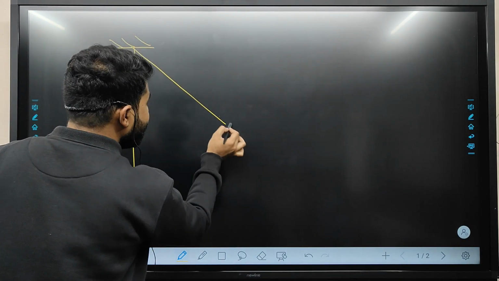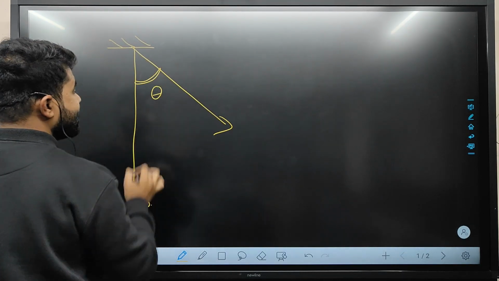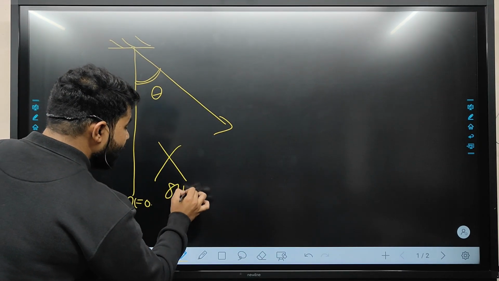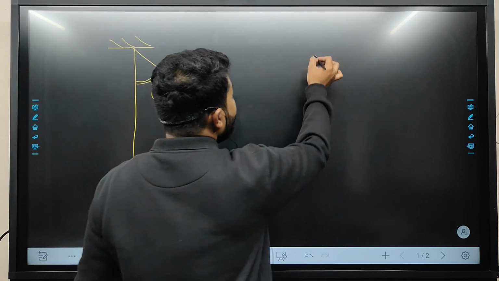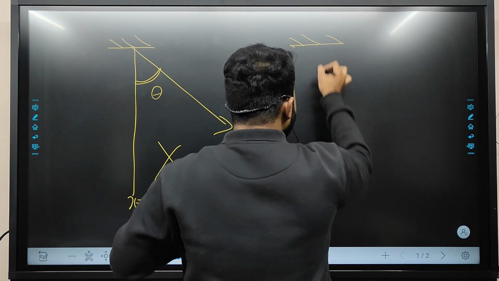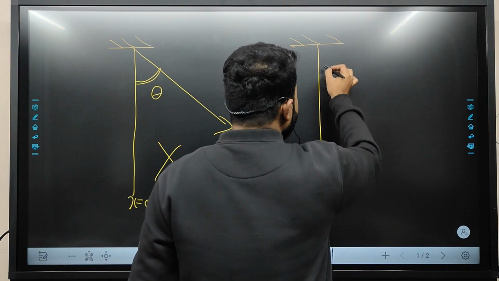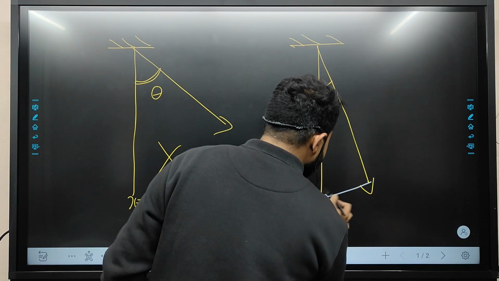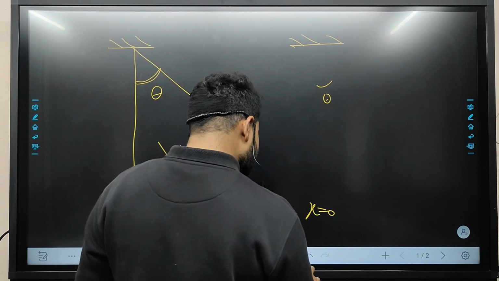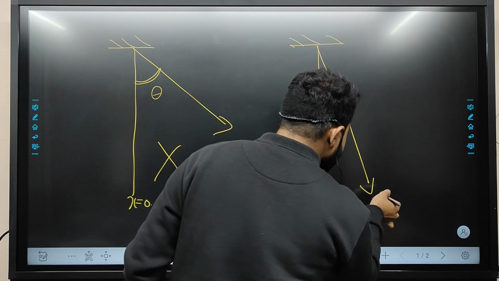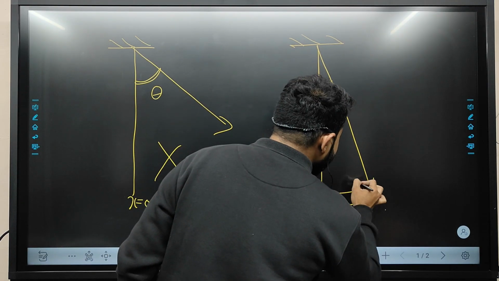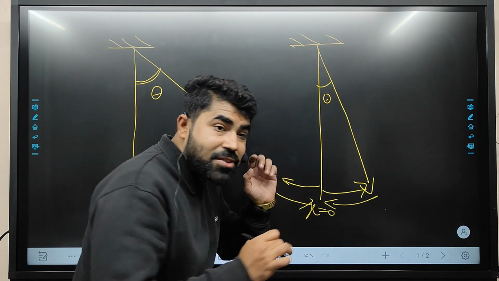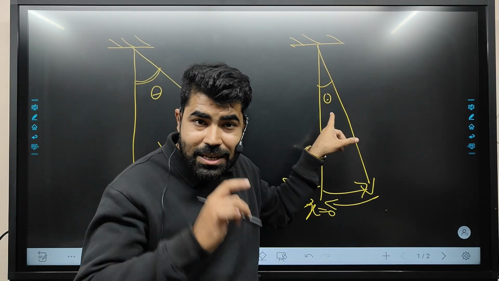If a pendulum is having very much angular displacement like this, this will not be considered as SHM. Only the pendulum which is having very small displacement from the mean position will be considered as simple harmonic motion, because the path of this pendulum becomes straight when this angular displacement is very small.